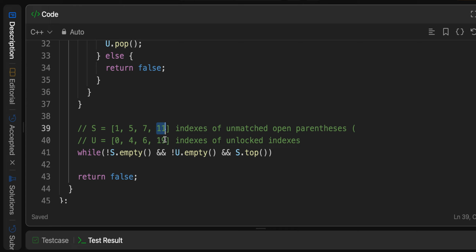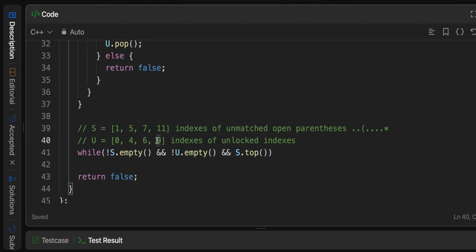So like, for example, if this was 9 and this was 11, well, remember 9 is before it, so we would have something like this before it. It doesn't matter what it is, open or closed. But ideally, we want something over here that's unlocked that we can use to match with this.